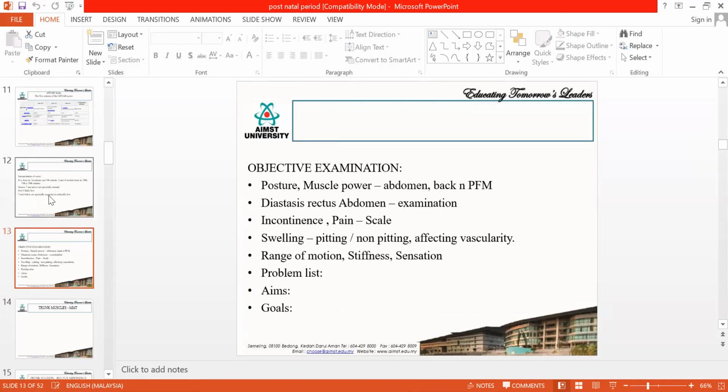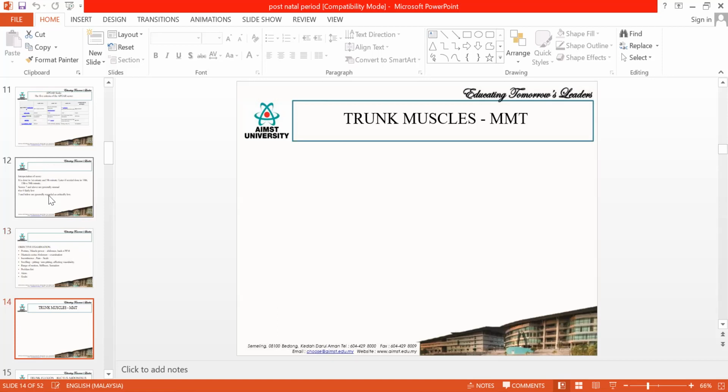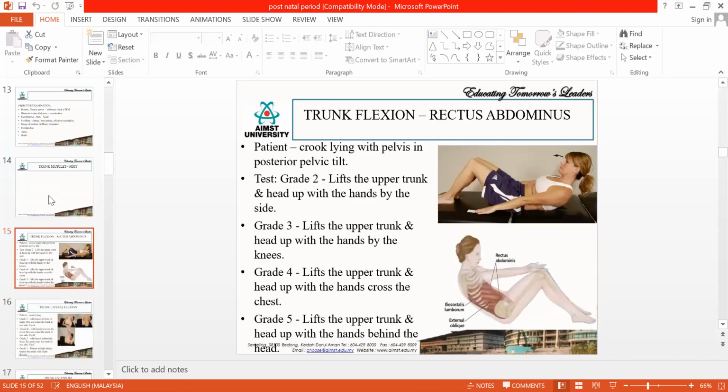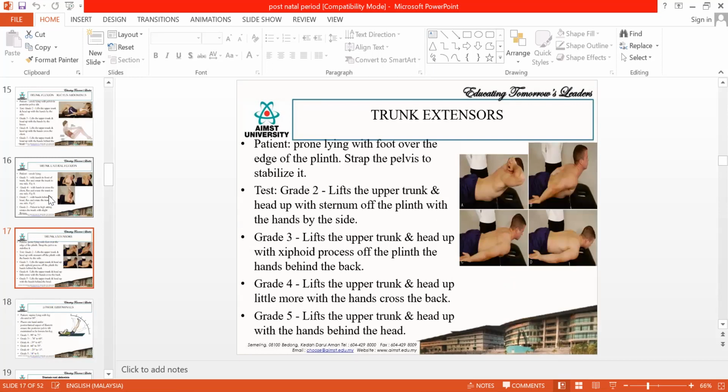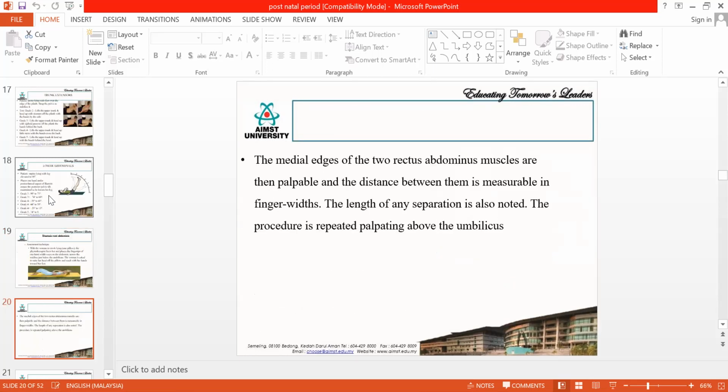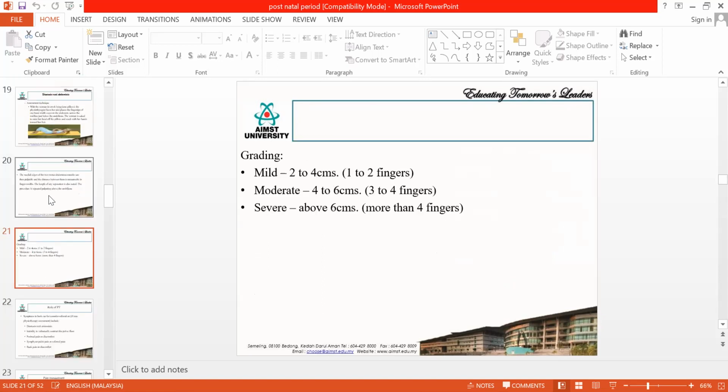So we have seen till the assessment. Today we will see the PT management. For the postnatal mother, we will not be able to do the assessment perfectly. We need to have a little bit of modification in their assessment, because sometimes we cannot strictly do the MMT. They might find it very difficult. So most of the time we will be doing a little modification during their assessment. Then we will just approximately find their muscle power, and then we will start the treatment.